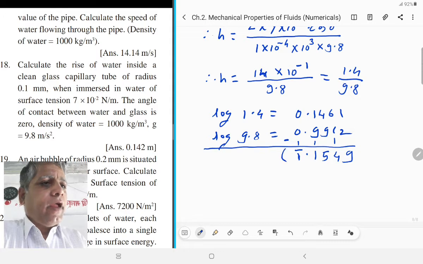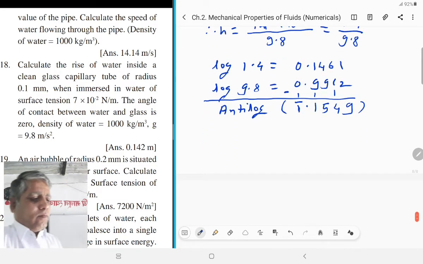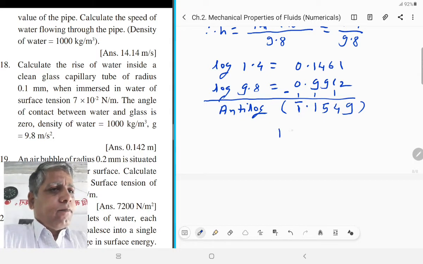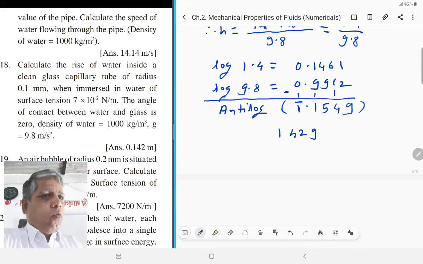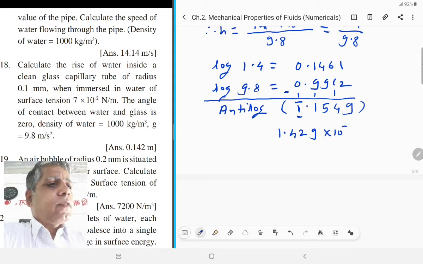Now see the antilog of this log. We get the antilog 1429, and here the characteristic is bar 1. Therefore, here 1.429 into 10 raised to minus 1.